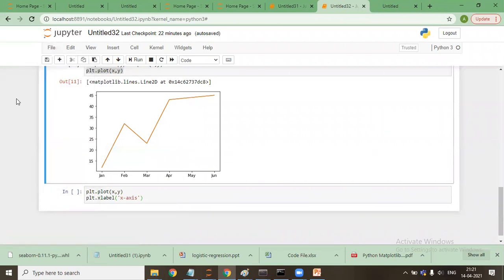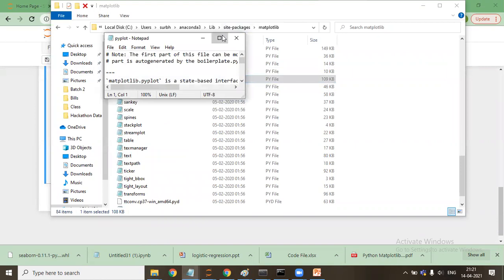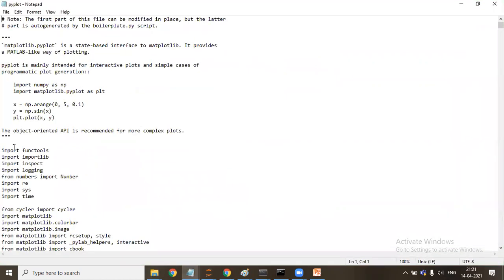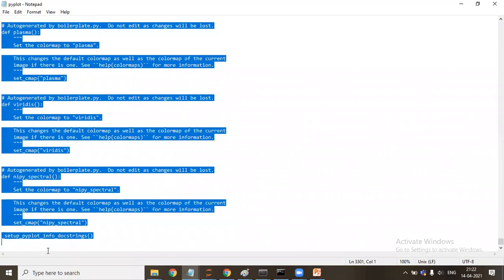Just after this, what we will do is we'll create a py file. We'll define a function in that py file. For example, if I copy this function, Control C, and save it in a new file, that is pyplot1.